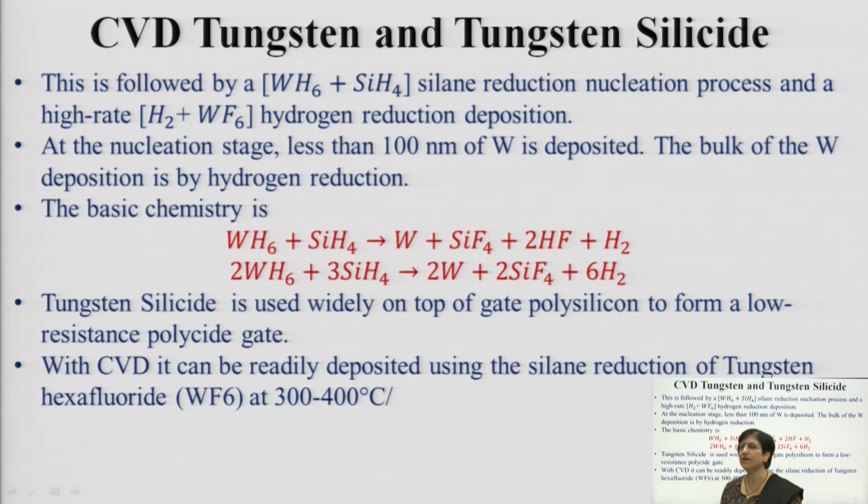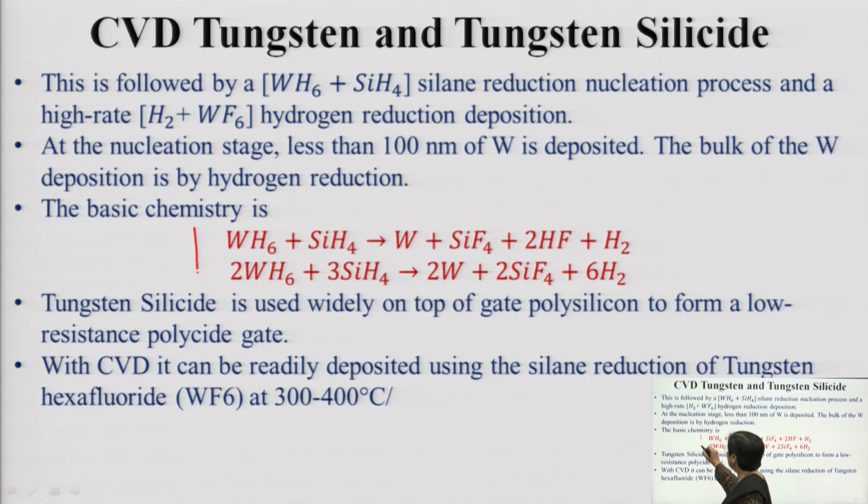The basic chemical reaction is WF6 reacting with silane, that is SiH4, releasing W, that is tungsten, SiF4, and you will have twice HF plus H2. Similarly, twice WF6 plus thrice SiH4 gives the outcome of the chemical reaction as twice W.